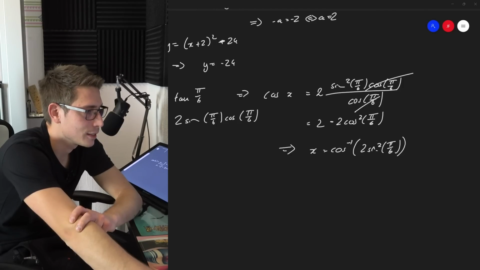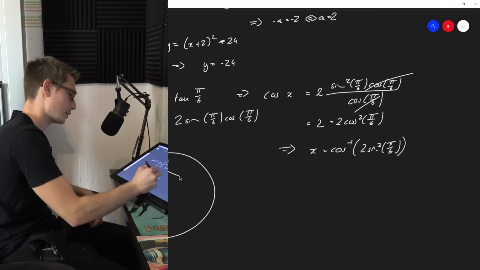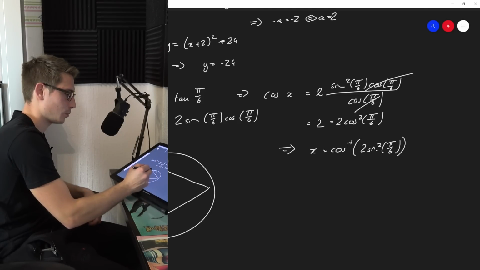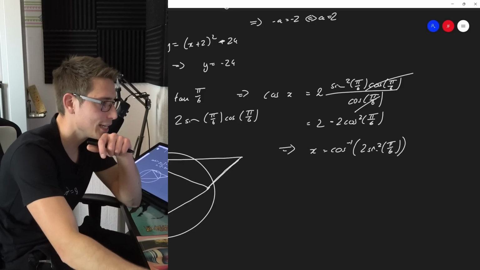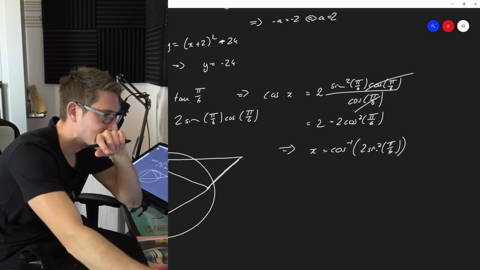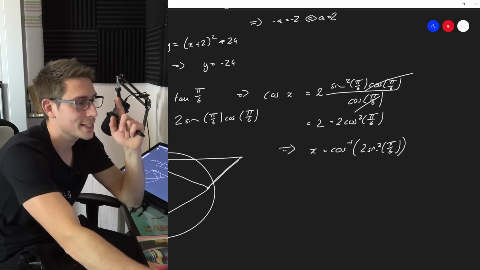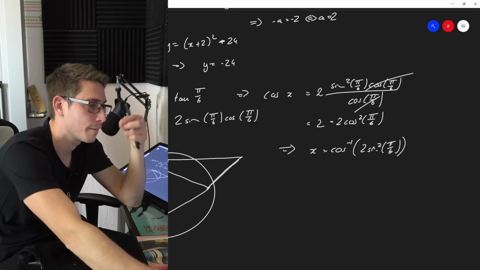I mean, if this is an isosceles triangle, why do they need to be parallel? I don't understand. CD is a tangent. Ah, okay. CD is a tangent.